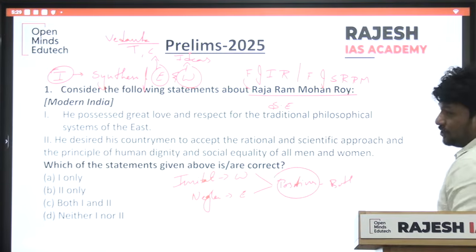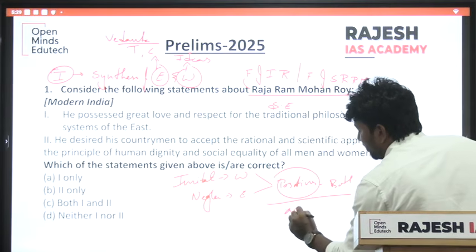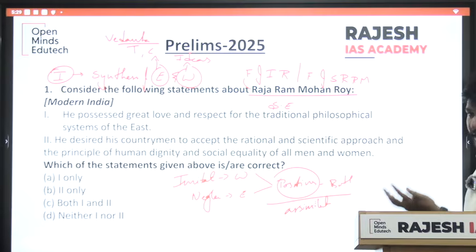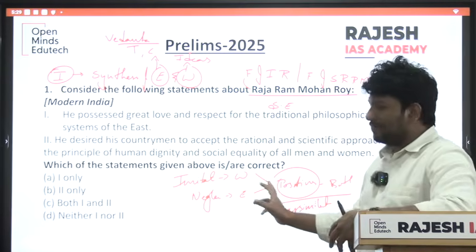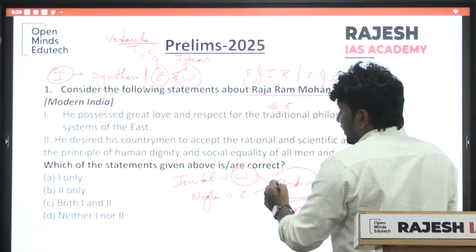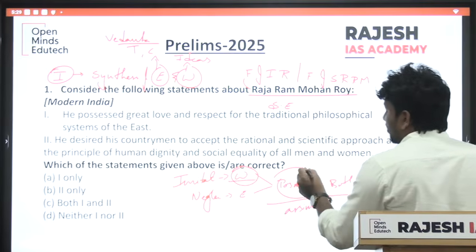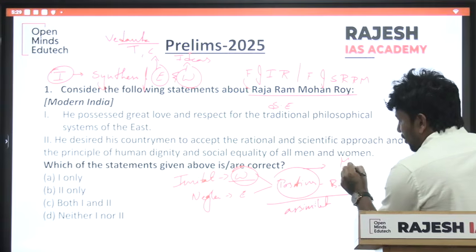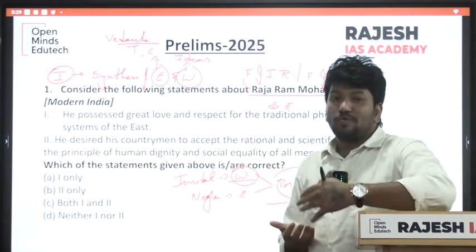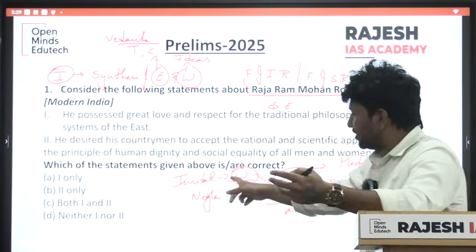How should you take the positives of both? Assimilation. You should assimilate, you should imbibe, you should not imitate. If you imitate, it is called westernization. If you imbibe them, it is called modernization. So Raja Ram Mohan Roy wanted to modernize India, not westernize India.